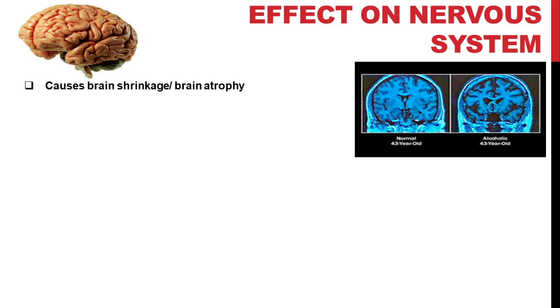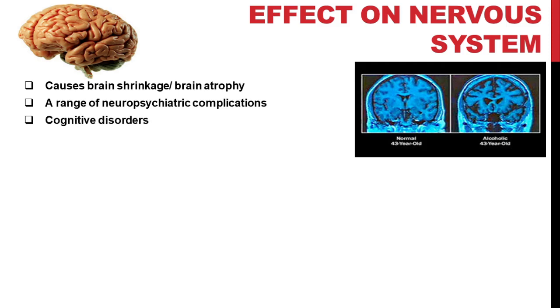Alcohol consumption also causes several neuropsychiatric complications and several cognitive disorders. Cognitive disorders are the disorders of the thought, intellectual functions, memory, language and speech. All these cognitive functions of the brain will get affected because of regular consumption of alcohol. Then alcohol consumption can cause dementia, that is loss of memory.